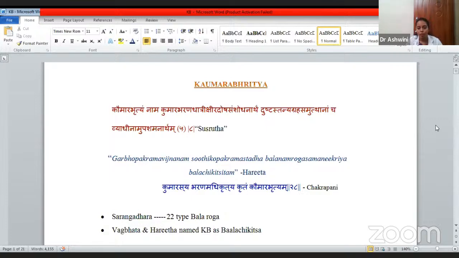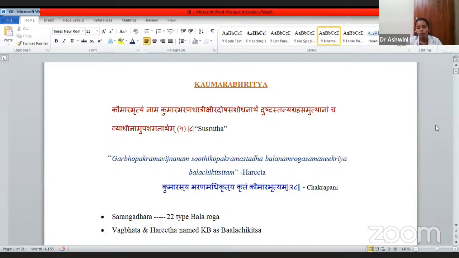So Garbhopakramaniya is from the conception till the delivery, then Sutikopakrama. Sutika means post-delivery care. Even the parturition, the post-delivery and the post-natal care also come in Bala Chikitsa, and all types of Bala Roga come in the branch called Bala Chikitsa. This is according to Harita.